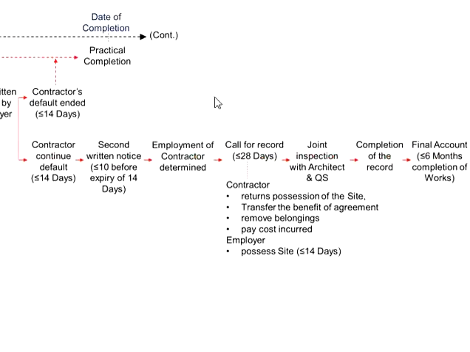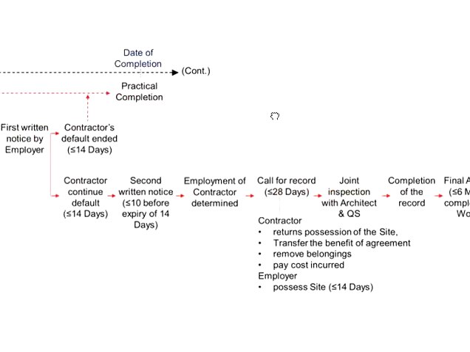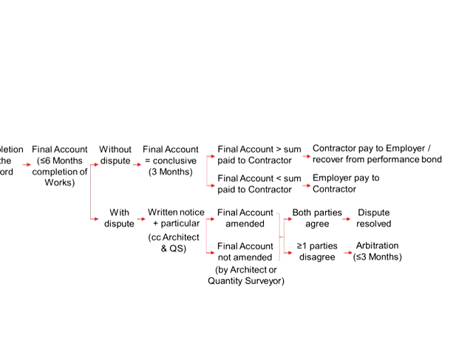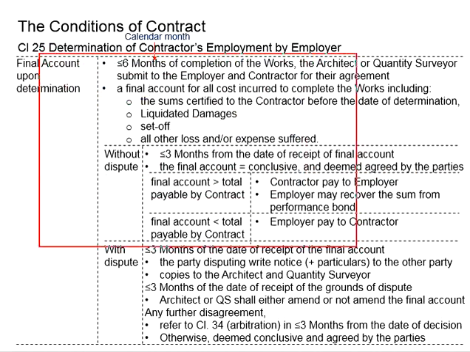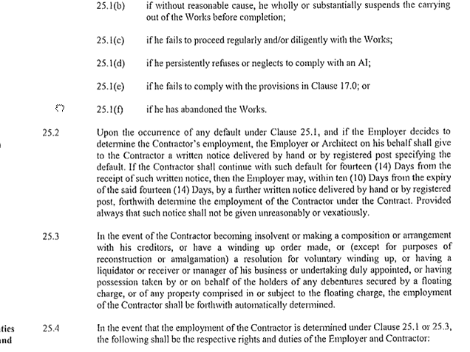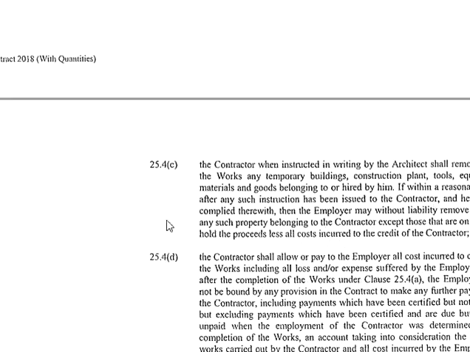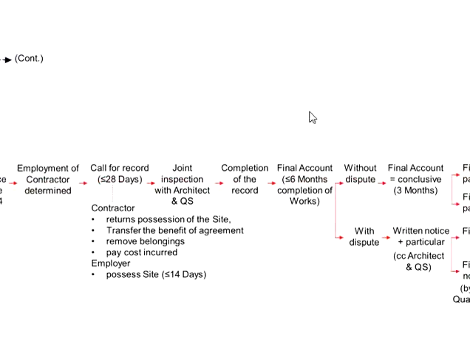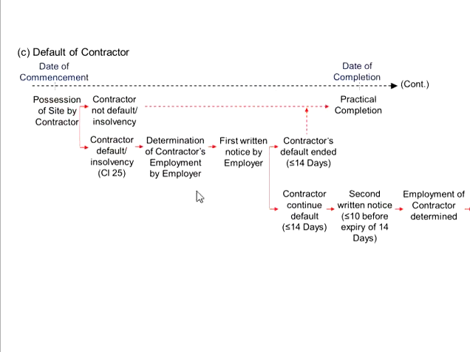By having this as a flowchart, the process of determination of the employment of the contractor can be easily visualized. This is especially useful as there are so many stages which one can find difficult to imagine by reading through the text. You will need to know that the only legal reference is the statements given in the PAM contract. The information has been simplified into a graphical manner to show the process for the determination of the employment of the contractor.